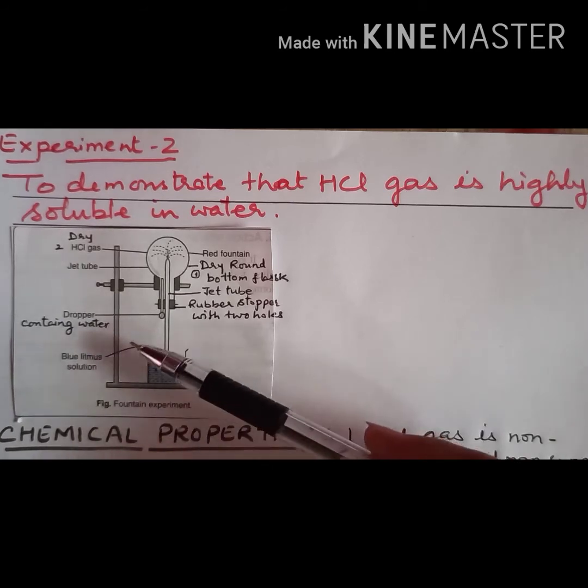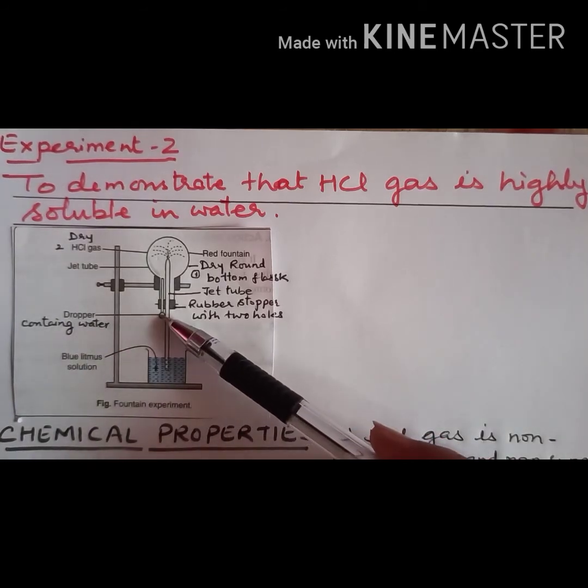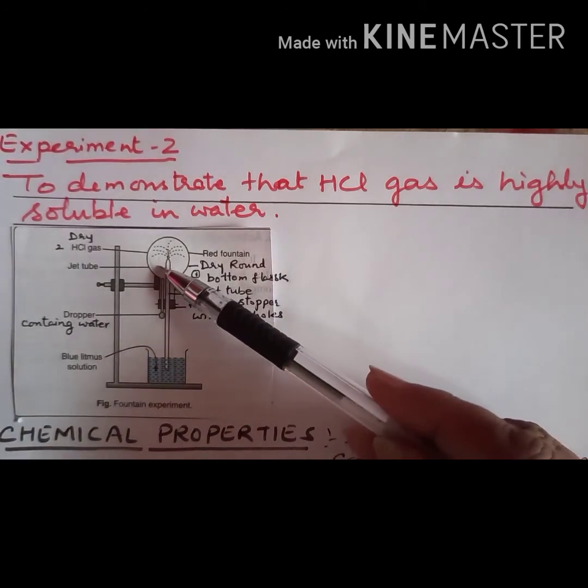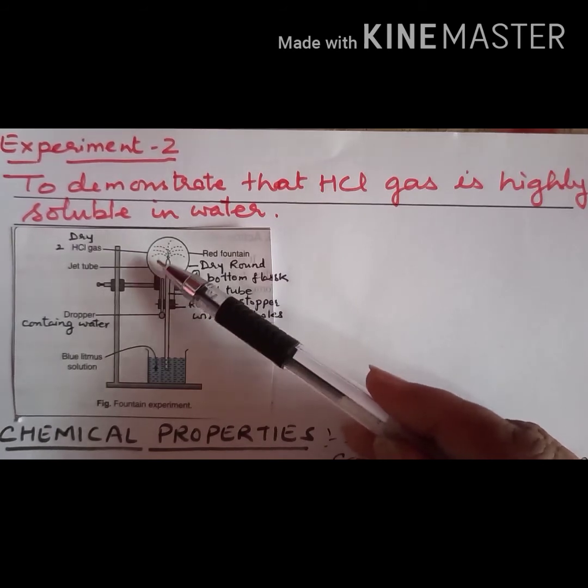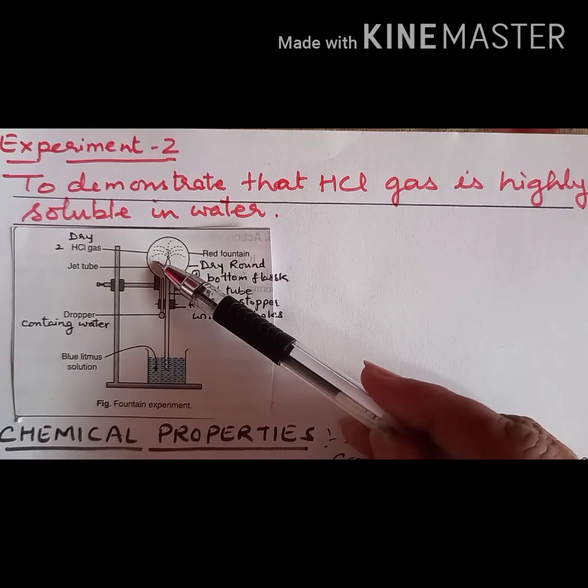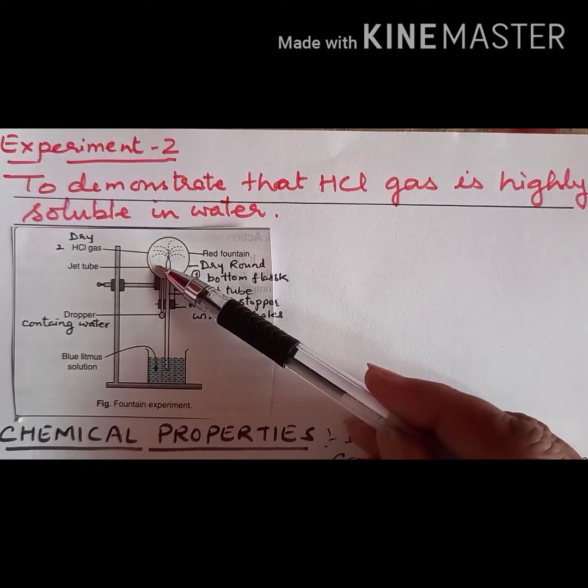Now for the experiment, you just squeeze the dropper. When you squeeze the dropper, what happens? It contains water, and this water comes into the flask. As soon as the water comes in, the HCl gas, which is highly soluble in water, dissolves in water.